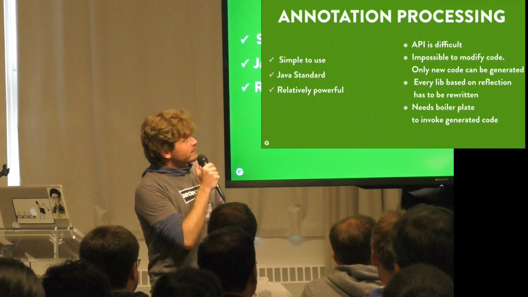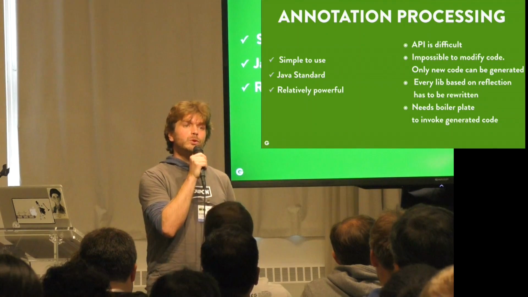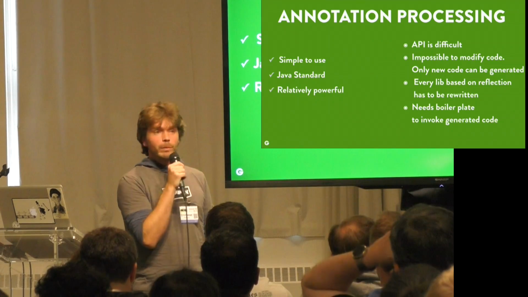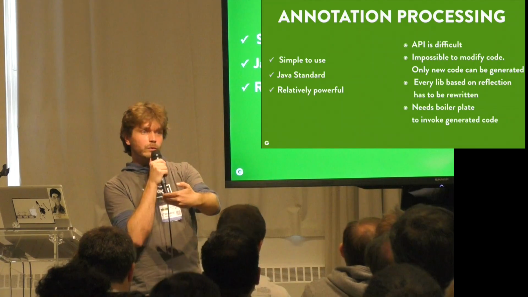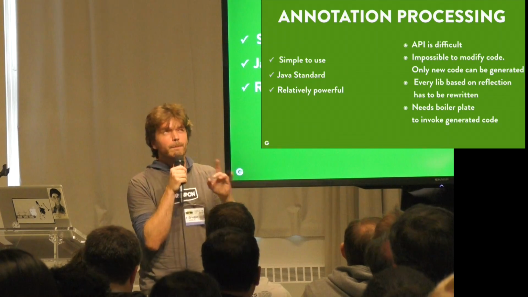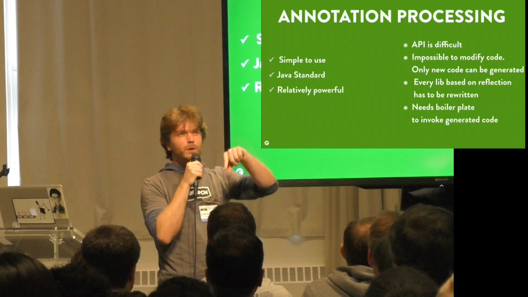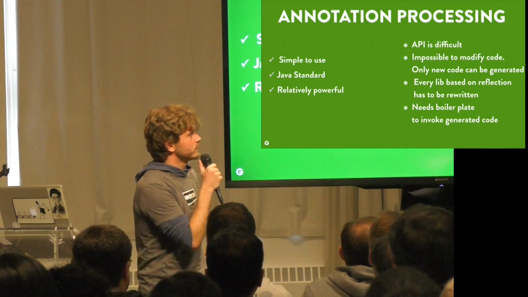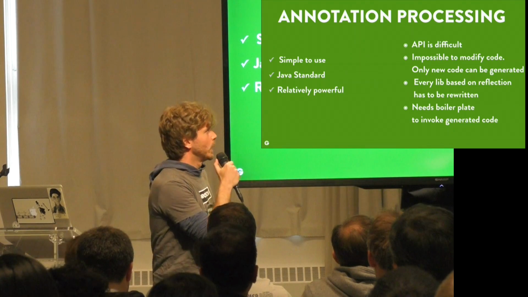Also, one of the drawbacks of annotation processing is that it's completely impossible to modify code. This is done by design, so there is no way you can actually modify existing source code with annotation processing. The only thing you can do is to generate new code. There are some hacks you can do to modify the behavior of your code, but that's not very interesting. Still, you cannot modify your code. That's what we wanted to try to do.